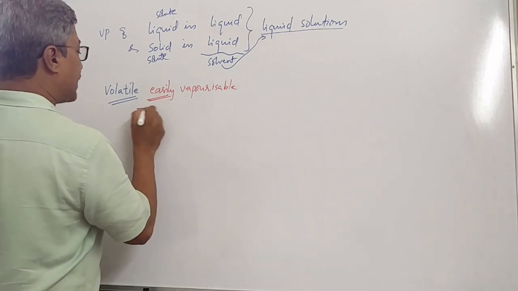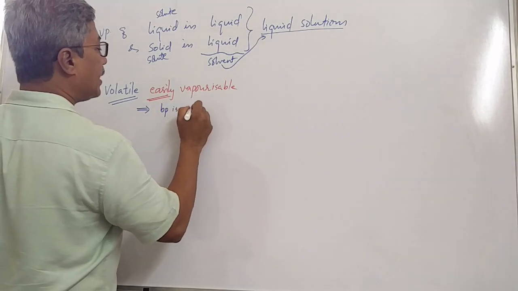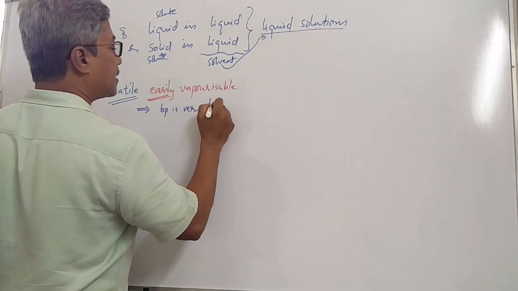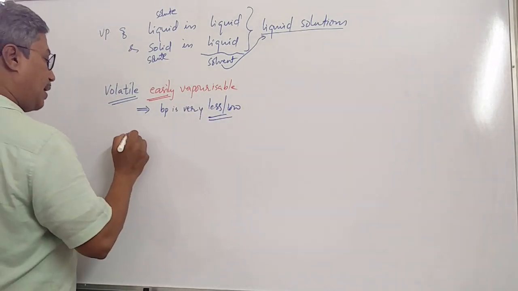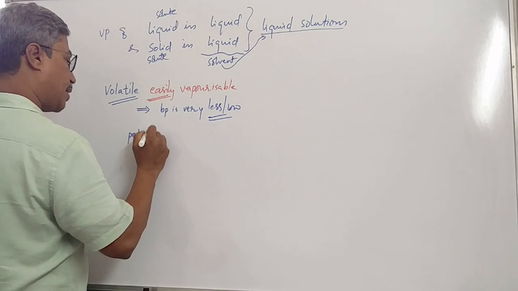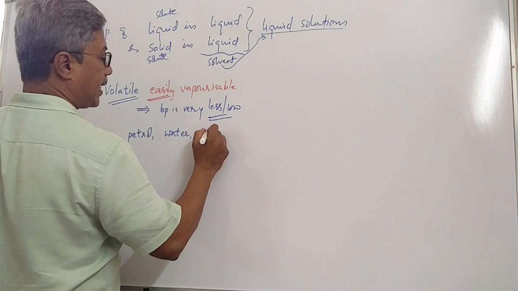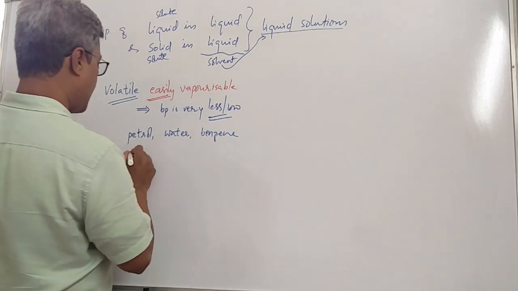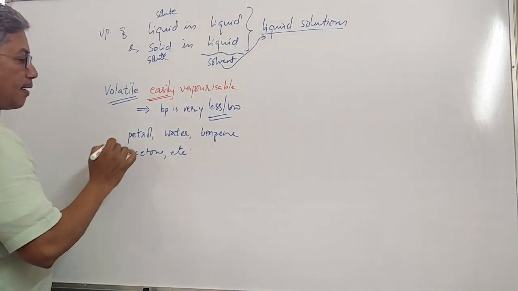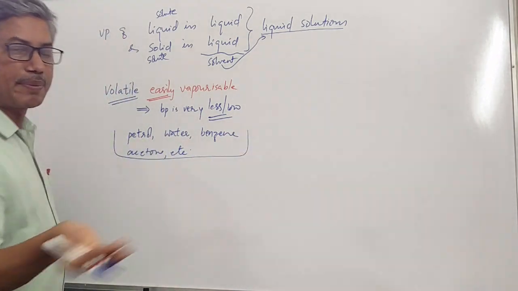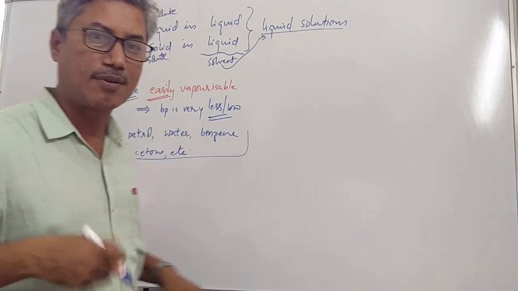Easily vaporizable means that its boiling point is very less or very low. For example, petrol, water, benzene, acetone, etc. If you take them separately in a pan and just leave it for a while in the open atmosphere, what do we notice?